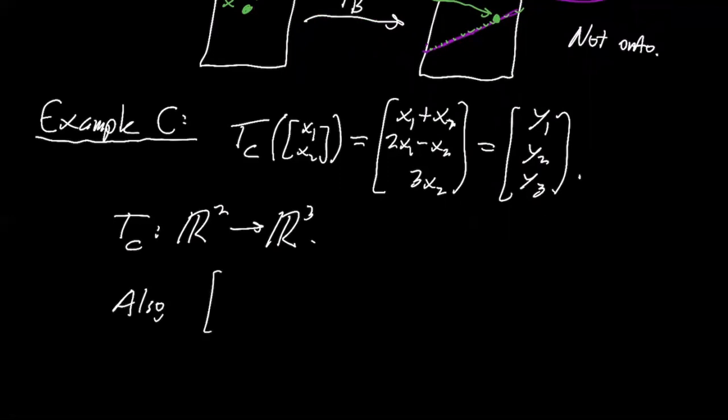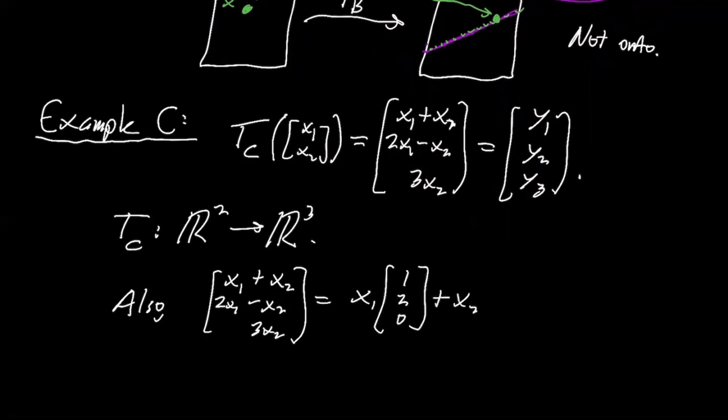So we can rewrite this, especially when I organize it a little bit in columns like that. You can think of this as the vector x1 times 1, 2, 0 plus x2 times the vector 1, negative 1, 3, right? Basically taking the coefficients of x1 here, and that's 1, 2, and 0, and that makes that vector. And the coefficients of x2, 1, negative 1, and 3, and that makes that vector.